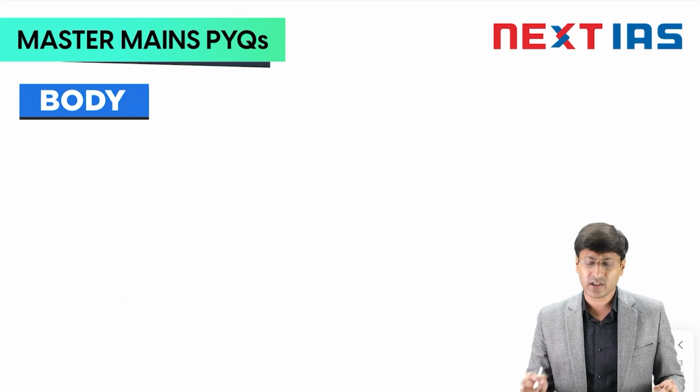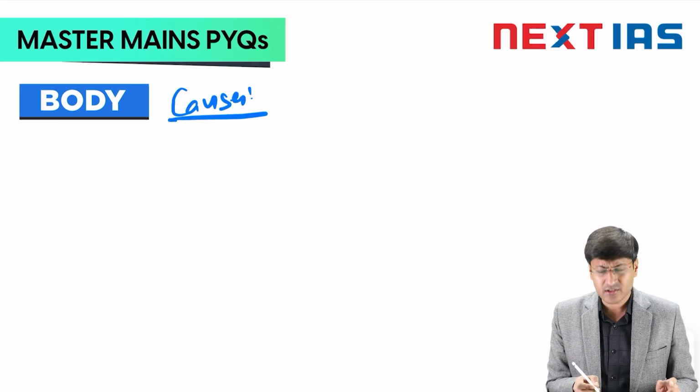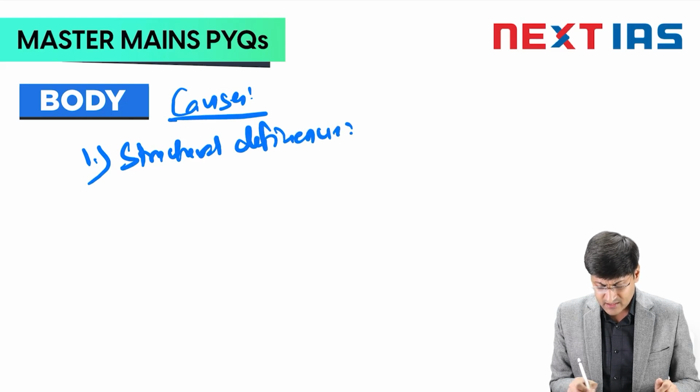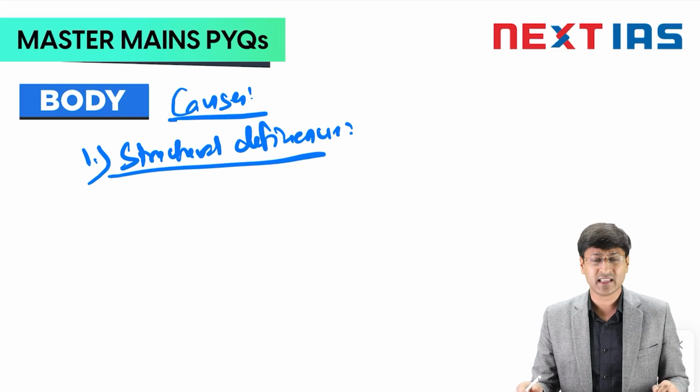Next, if you have to talk about the various causes of dam failures in India, the first cause, not just in India but across the globe, can be structural deficiencies. So either there can be certain deficiencies in the construction or in the maintenance of the dam. We have certain examples before us. The Banqiao Dam failure in China in 1975, as well as there was a dam failure in MP in 2022. Both were because of these structural deficiencies only.